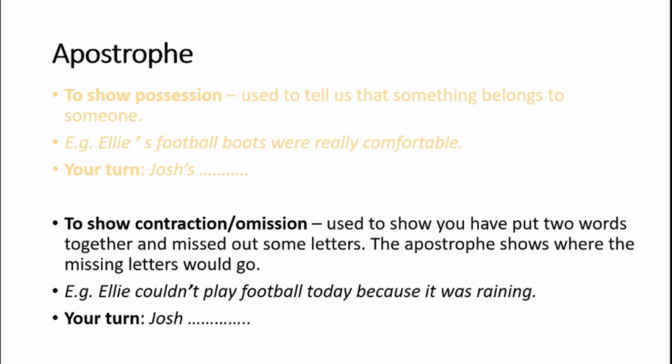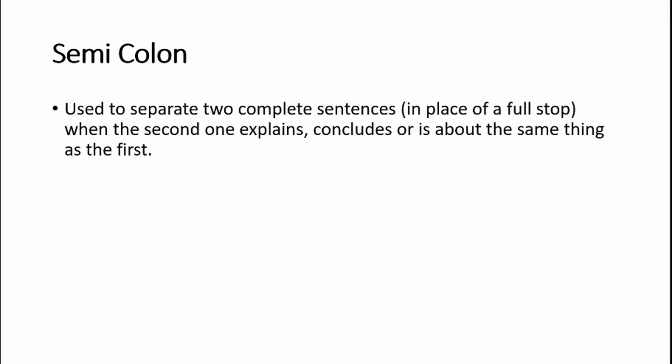And we'll move on now to semicolons. So semicolons are used to separate two complete sentences. So you use them instead of a full stop. And the two sentences are kind of related. So the second one needs to explain or conclude or be about the same thing as the first. But they must be sentences that make sense by themselves.